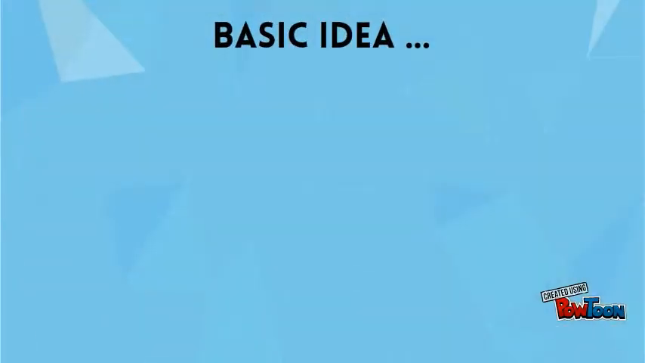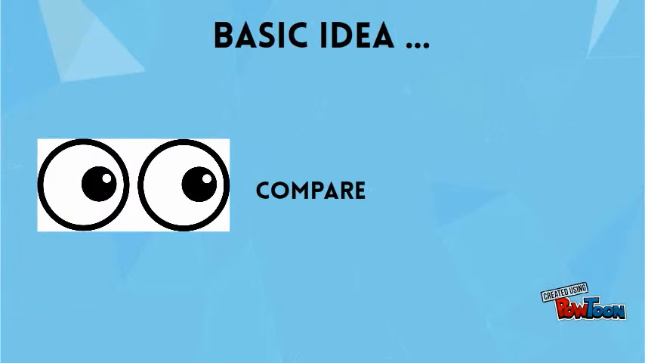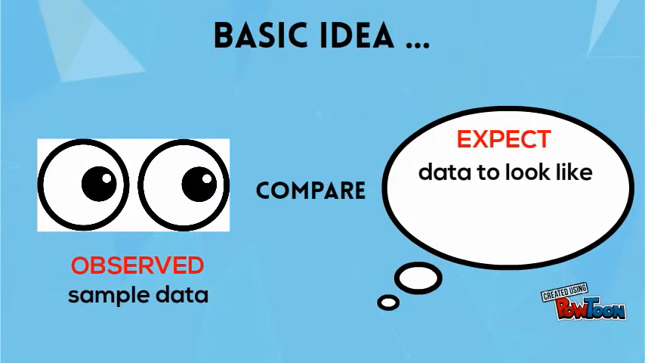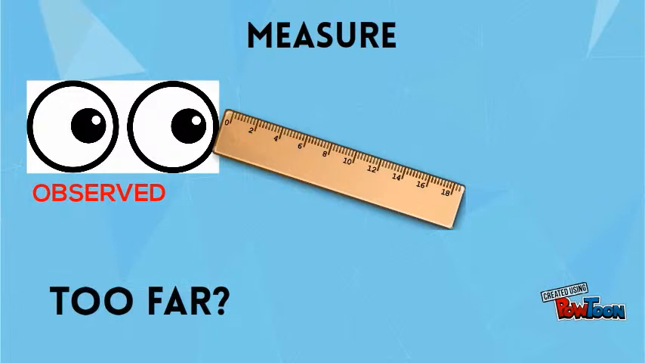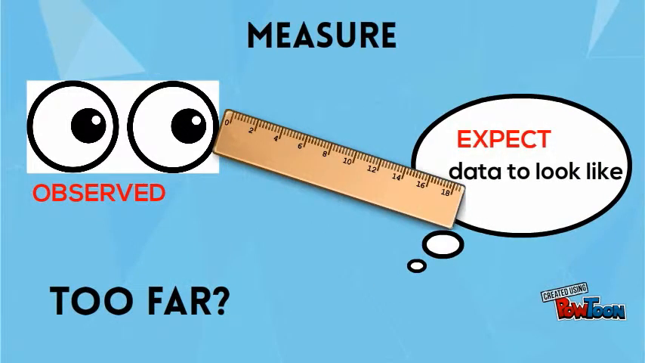The basic idea of a goodness of fit test is to compare observed sample data to what you would expect the data to look like if the proposed percentages were true. If what you observe is too far away from what you expected, then we conclude that the proposed percentages are probably not accurate.